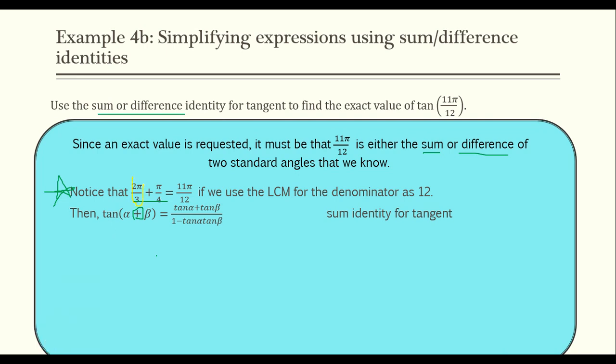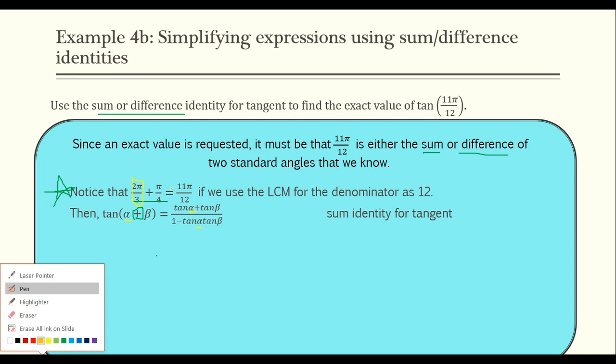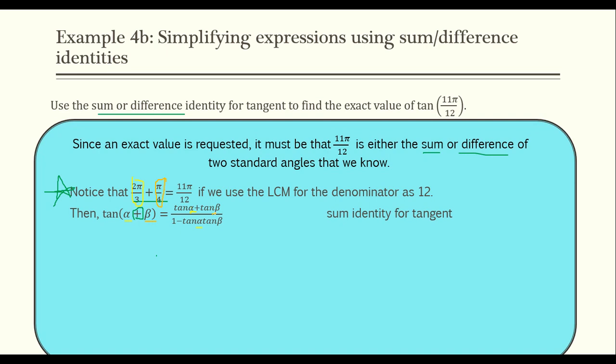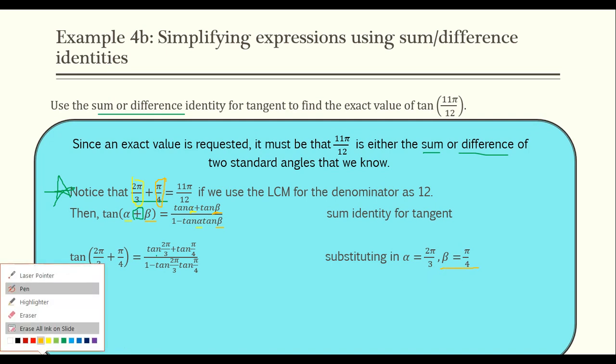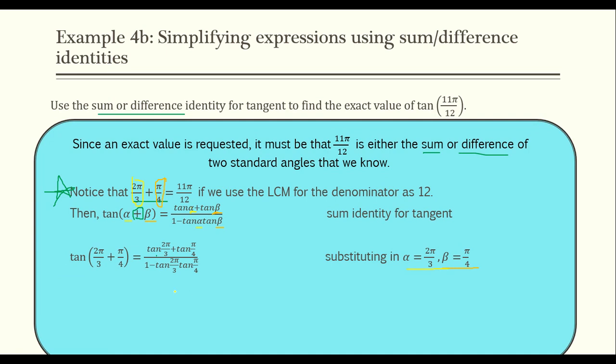Now, 2 pi over 3 is going to be my alpha, right? Everywhere I have an alpha, I'm going to put it in. And pi over 4 is going to be my beta. And that's the very next step, we're just going to plug in what we know. So tangent of 2 pi over 3 plus pi over 4, plugging it right in: alpha is equal to 2 pi over 3, beta is pi over 4, right into our identity is what we're going to be doing.